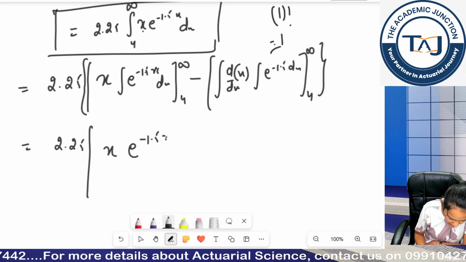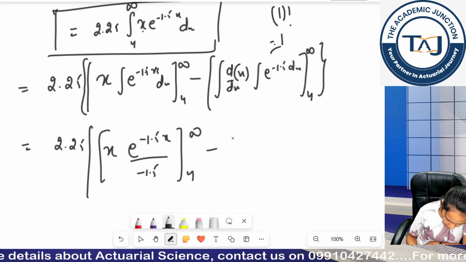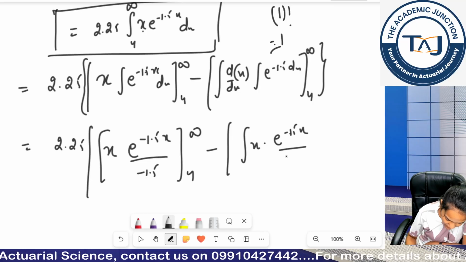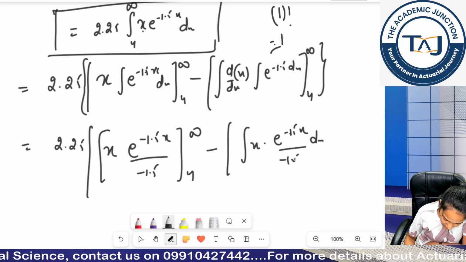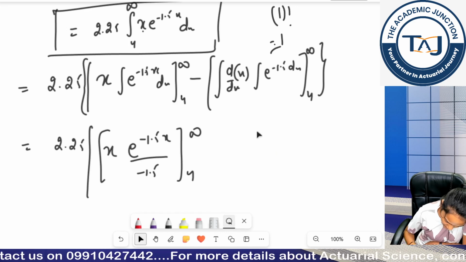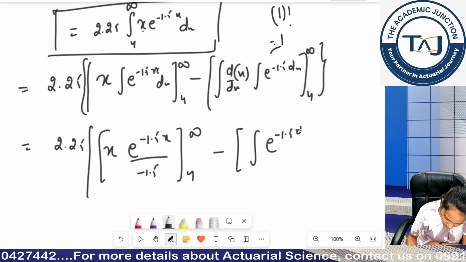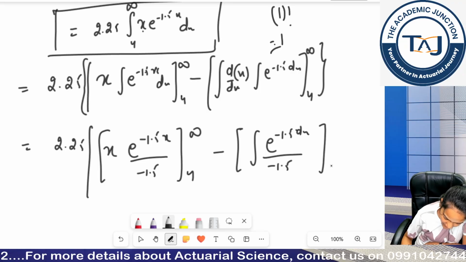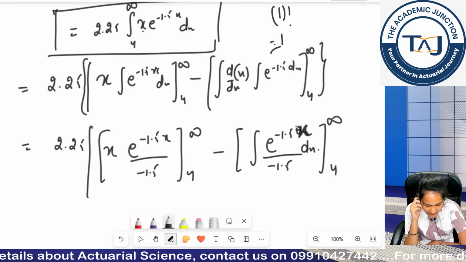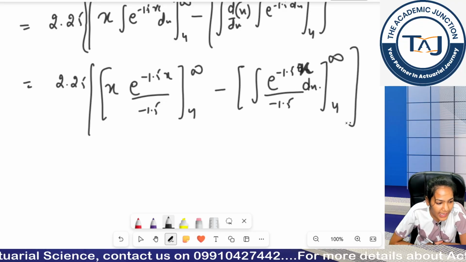After integration, this becomes this, and I get minus 1.5 in the denominator. Differentiation of x is basically 1. This after integration will become, this will become 1 after integration. Okay. Now try solving it again. I have simplified the things.